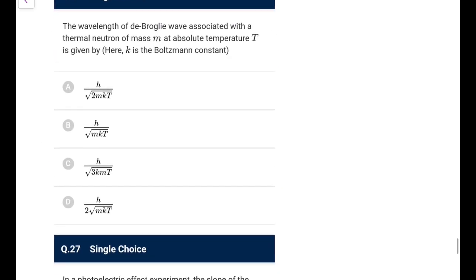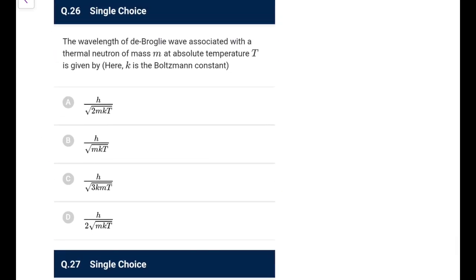Next one, the wavelength of de Broglie wave associated with thermal neutron is asked. We just write the formula, h over root 2 mk, where k means 3 by 2 kt.